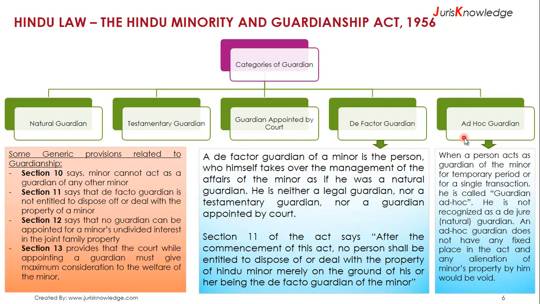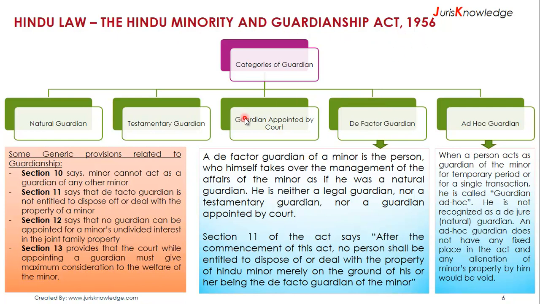And the last categorization of the guardian is the ad hoc guardian. When a person acts as a guardian of the minor for a temporary period or for a single transaction, he is called a guardian ad hoc. He is not recognized as a de jure guardian. An ad hoc guardian does not have any fixed place in the Act, and any alienation of the minor's property by him would be void. So these are the categories of guardians as defined under the Hindu Minority and Guardianship Act 1956.